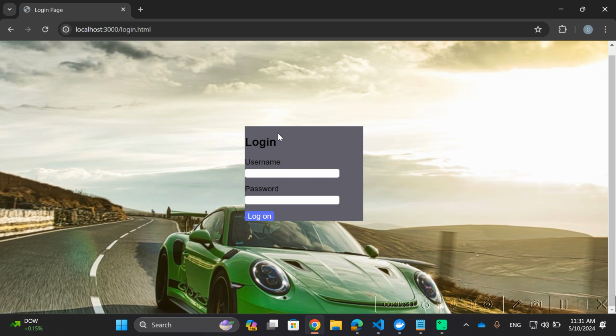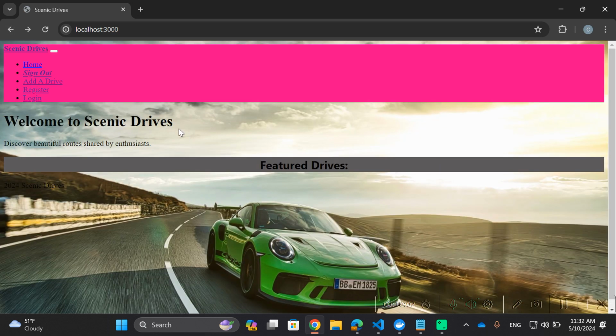Right here we have our login page where we can choose our username, choose our password, and log on. As of now, logging in takes the username and password. It simply functions as a create a user page, right? It just takes the username, takes the password, and passes it on to the Mongo database without any real checking to see if it is already a user on that database and then logging you into that user's profile. So that's something we need to implement in the future.